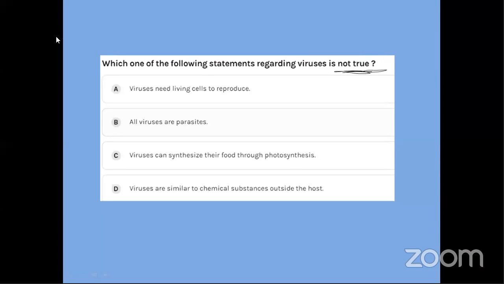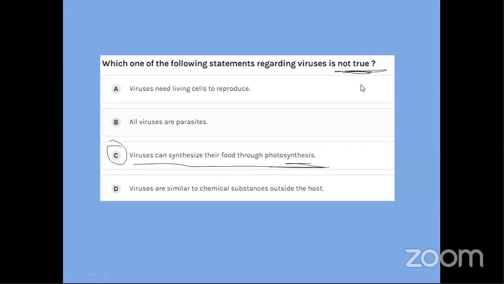We know the basic things about a virus, and that's what we have covered in this question. What do we know about a virus? We know that they require a host cell to grow in. Okay, a host cell is needed where it can grow. It is a parasite, yes. But option C is quite unthinkable. Why? Because viruses can synthesize their food through photosynthesis. They can make their own food by photosynthesis. Who has this ability to produce their own food?